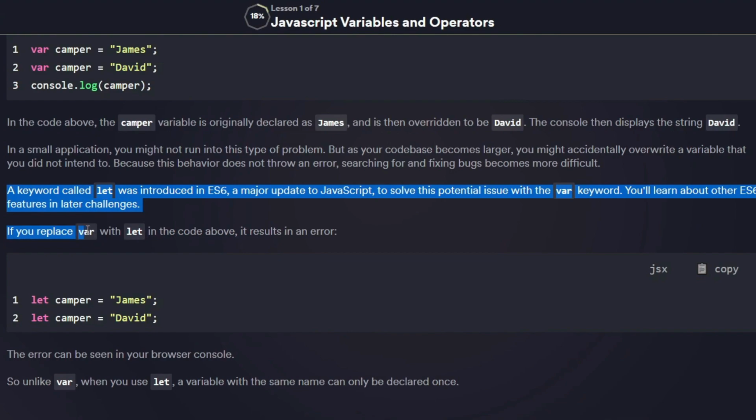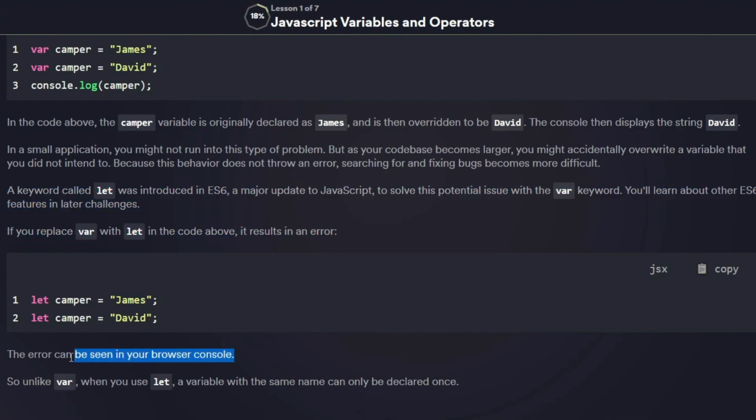If you replace var with let in the code above, it results in an error. The error can be seen in your browser console. So unlike var, if you use let, a variable name with the same name can only be declared once. That is the most important and crucial part from this section, that var can be used to overwrite variables while let can't be used to overwrite variables. You can only declare it once.